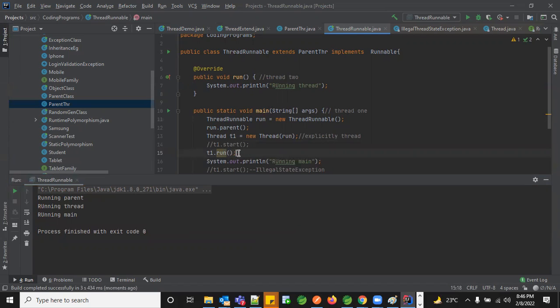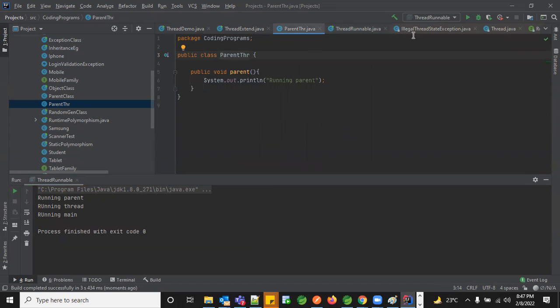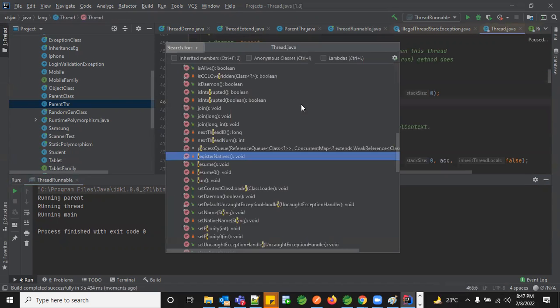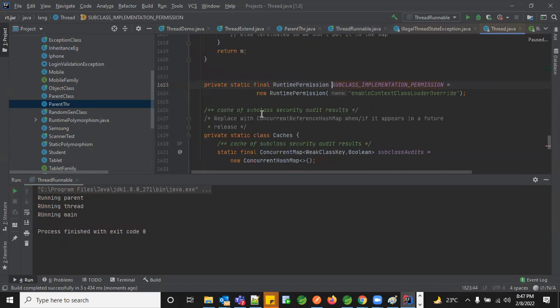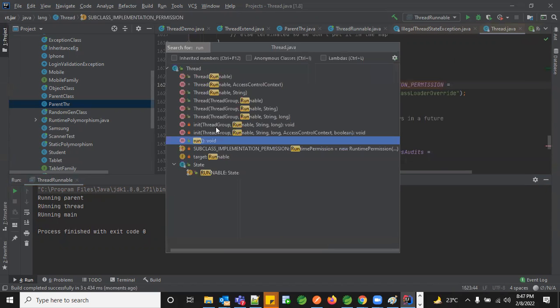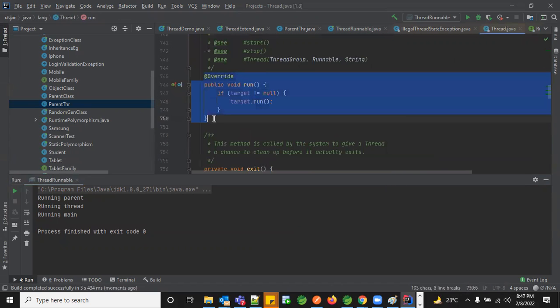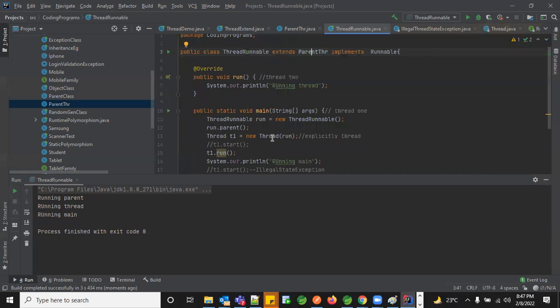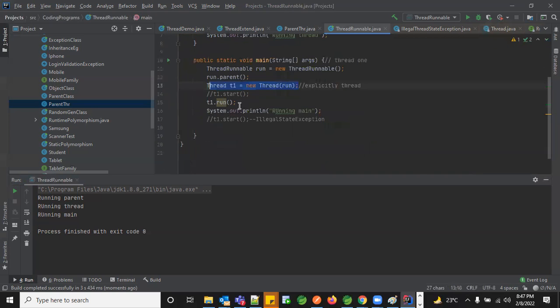But if you call run, what happens? It's just a thread object, which is an overridden method, because even your thread class has that particular one, right? Your thread class also has your run method. So even this is an overridden method from your thread class. Whenever you create an instance using a thread object, it will just call that as a separate method and not as a thread method. There is no separate call stack happening here. So that is the reason we invoke the start method and not the run method.